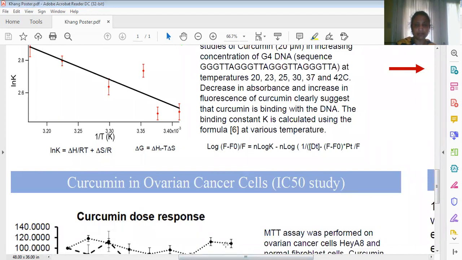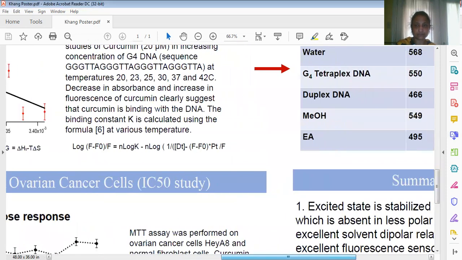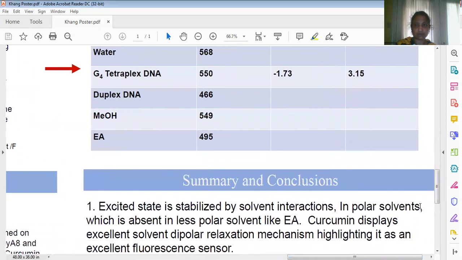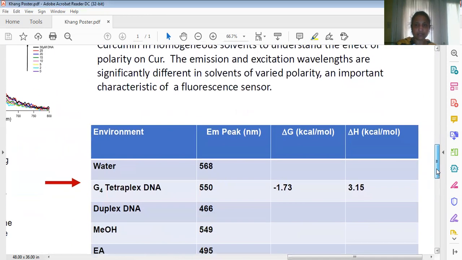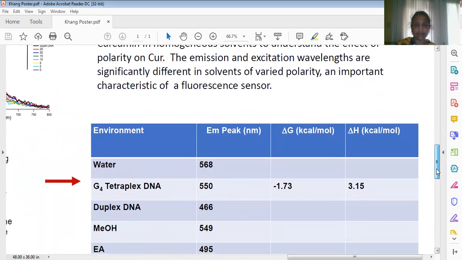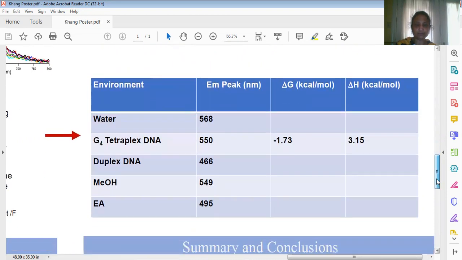Okay, so then let us go this side. The delta H is 3.15 kilocalories per mole. Delta G is spontaneous, minus 1.73 kilocalories per mole.